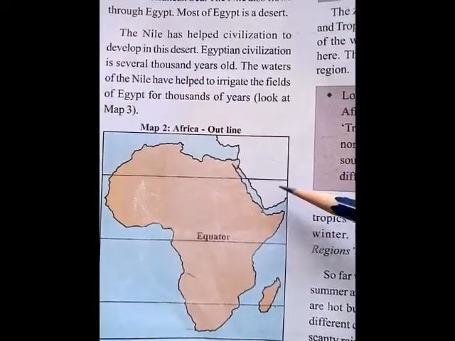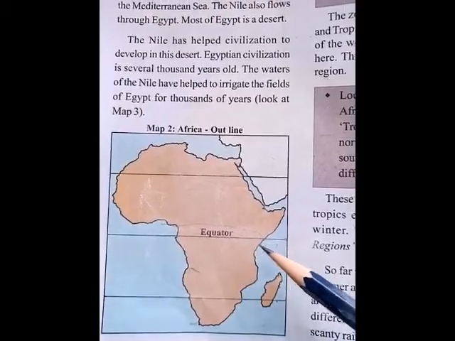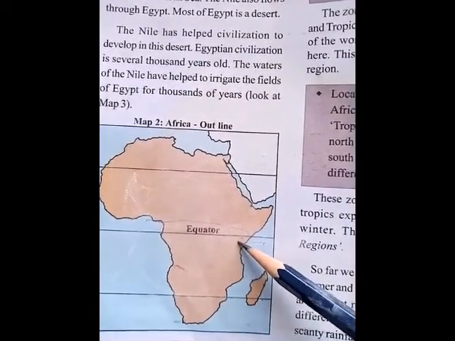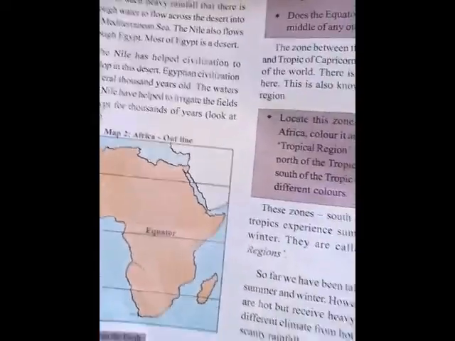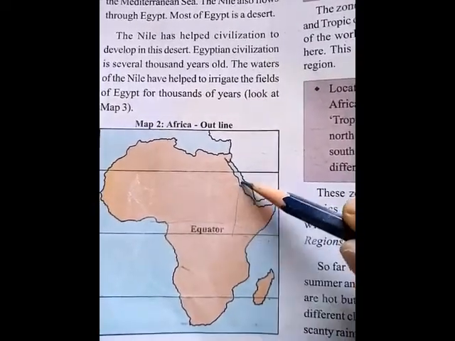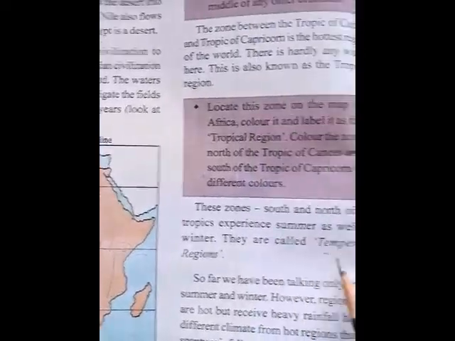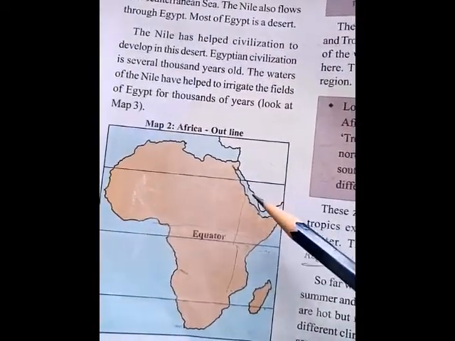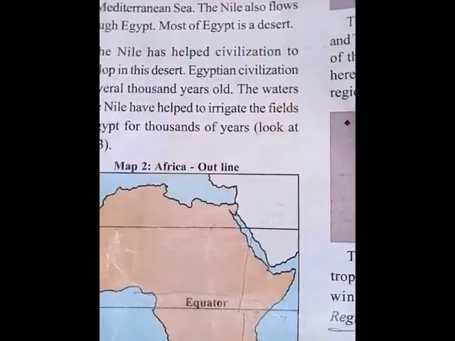Here, as I told you, the Africa continent, right? See, the equator passes through here, so it receives more sunshine. Sun rays fall here because the Earth's structure is like a globe. It's like a round shape, right? So that's why these regions also receive high temperature, and it is called the temperate regions. Understood? These places are all called temperate regions.